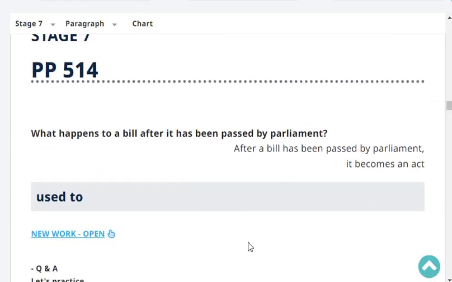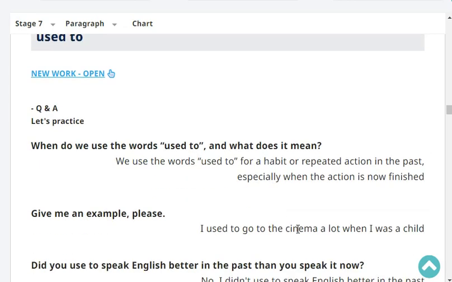Here we go. What happens to a bill after it has been passed by Parliament? After a bill has been passed by Parliament, it becomes an act. Very good.